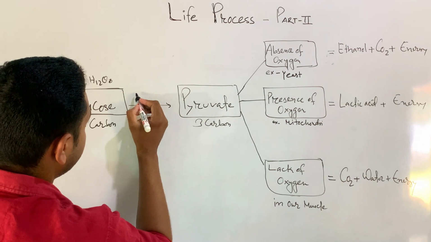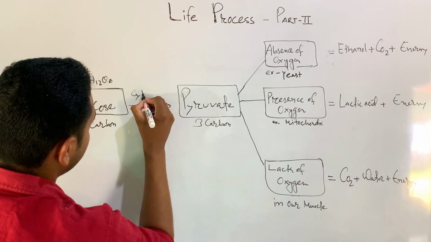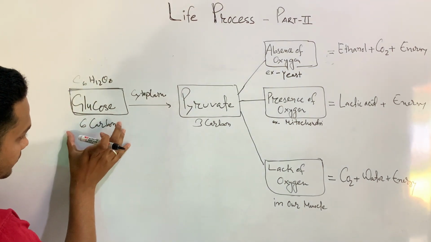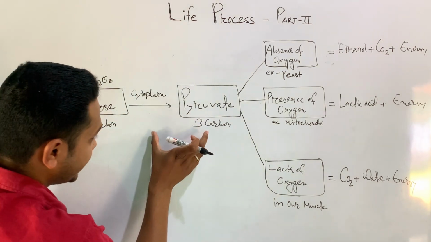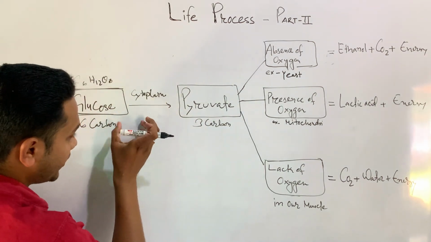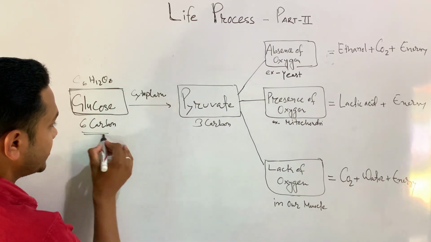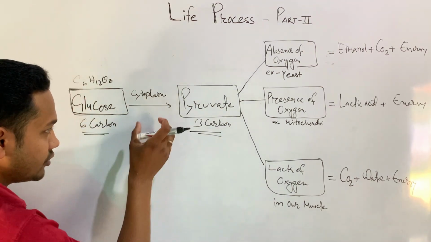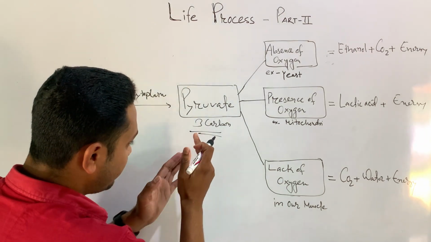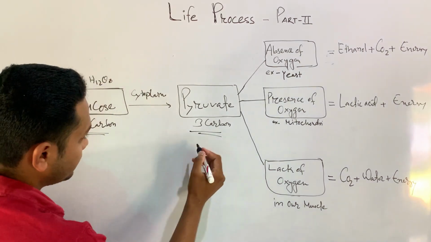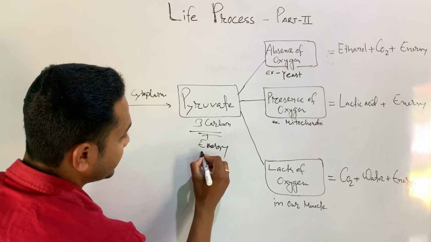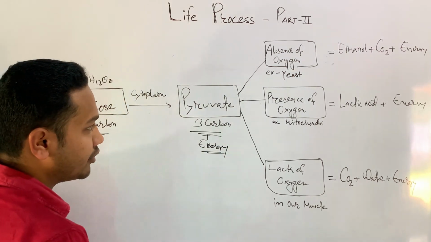Inside the cell, whenever it goes, it will go to the cytoplasm. So this glucose, whenever it goes inside the cell, that is in the cytoplasm, it will immediately be broken down. That glucose, whenever it breaks, is known as pyruvate. That is, from 6 carbon to 3 carbon it is broken down, so that is known as pyruvate. After it is immediately broken down, this glucose will release some amount of energy.